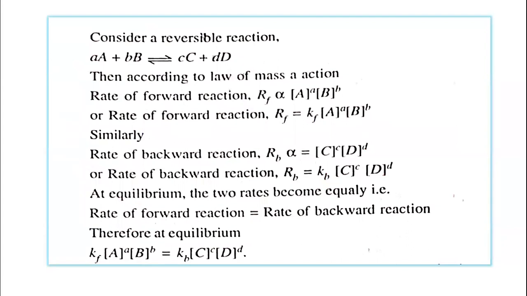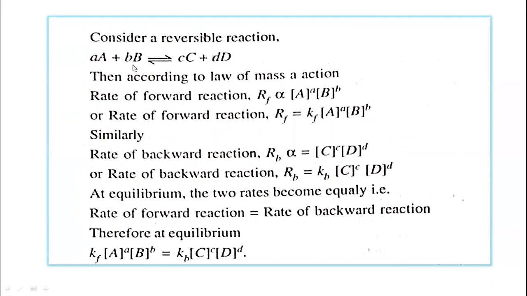Okay, so let us see now. Consider a reversible reaction. We know this reversible reaction. This is a general reversible reaction: a moles of A reacts with b moles of B, and there is a formation of the product c moles of C and d moles of D. Now we can apply the law of mass action to this.